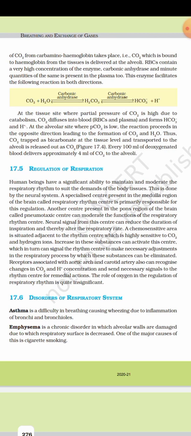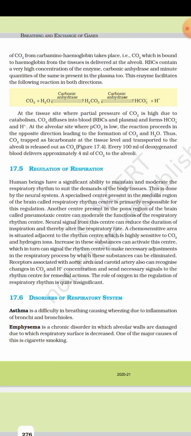Another center present in the pons region of the brain is called the pneumotaxic center. What is in the pons is called pneumotaxic, so remember PP. It can moderate the function of the respiratory rhythm center. Neural signals from this center can reduce the duration of inspiration and thereby alter the respiratory rate.